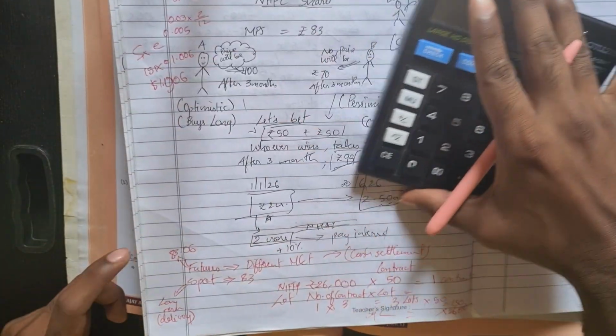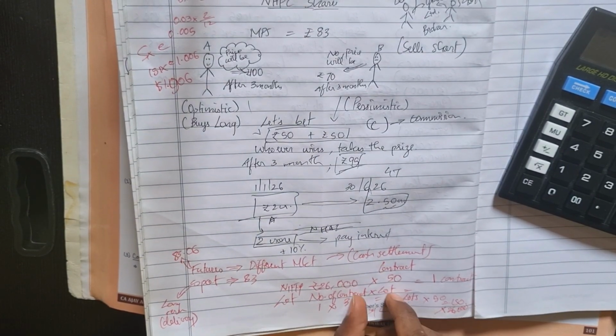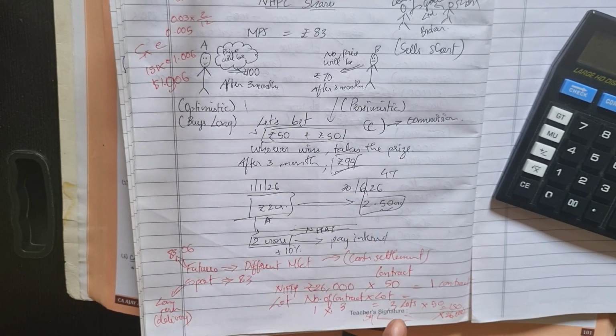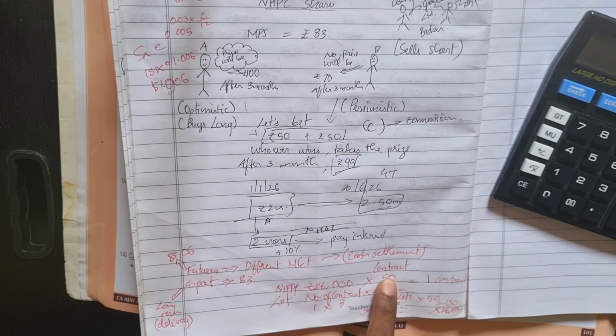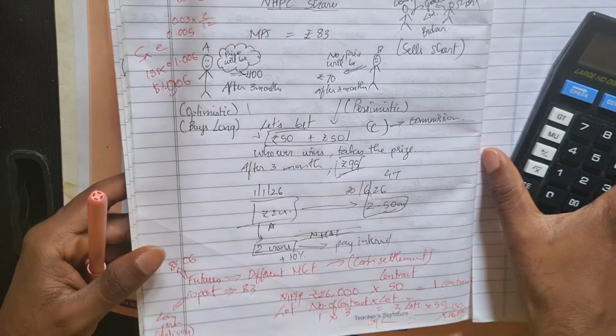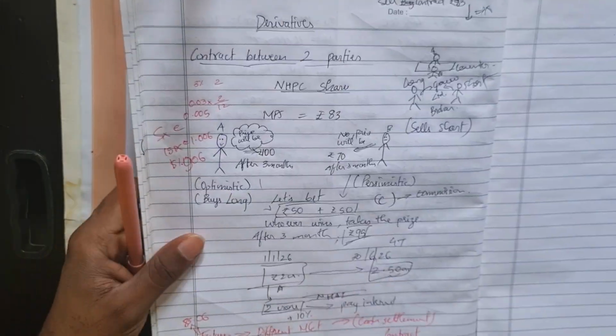So what we have done is the number of contracts into lot into number of units, sorry, into your unit price. Price 26,000 into number of contracts 50 per contract into 3. So that's what we have done. This is the price of one future contract into number of contracts or lots. I have explained it to you better.